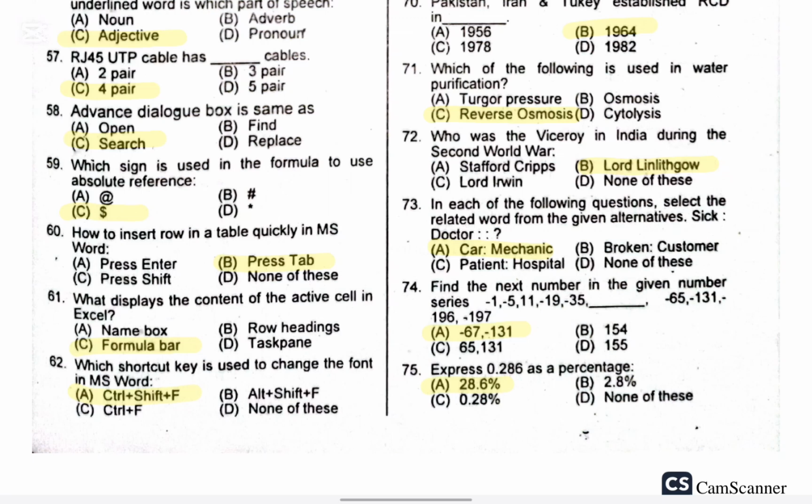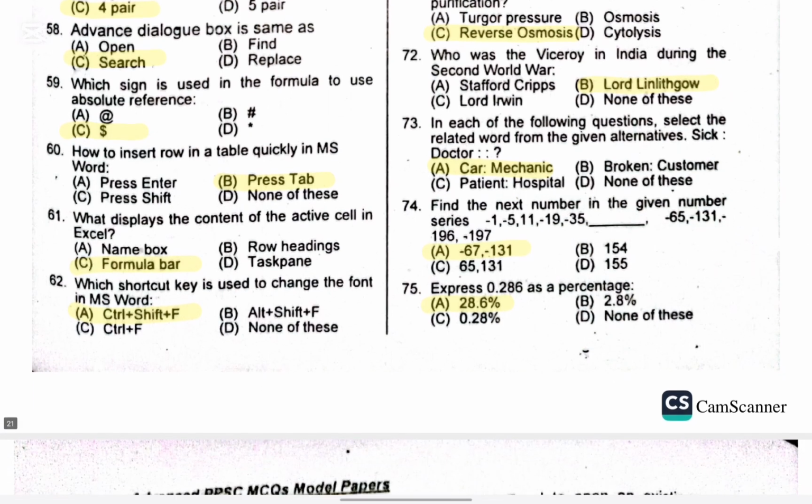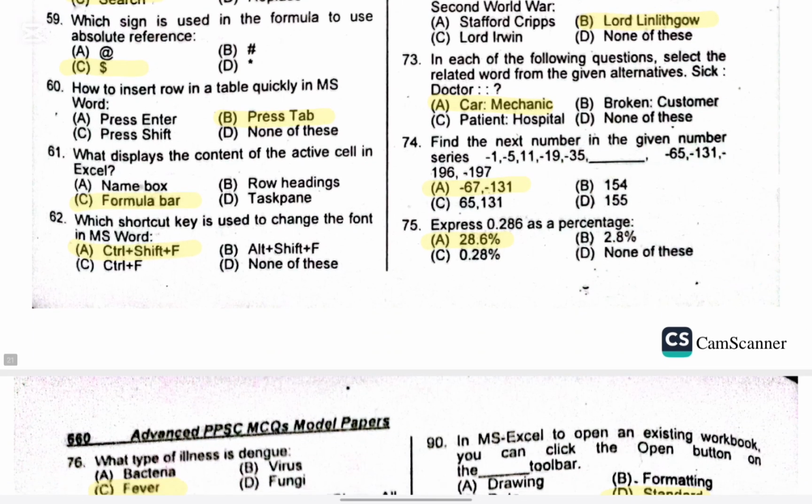Question 72. Who was the Viceroy of India during the Second World War? The right option is B. Question 73. In the following questions, select the related word from the given alternatives. Sick and daughter. Right option is A. Question 74.